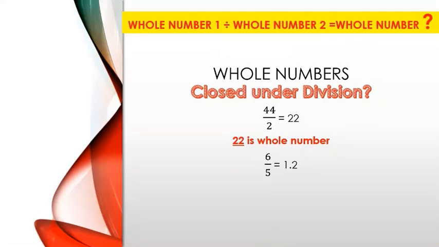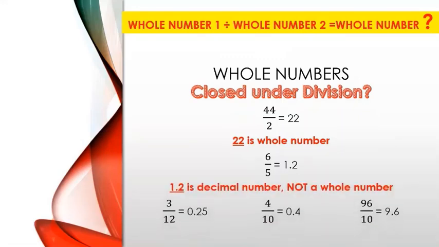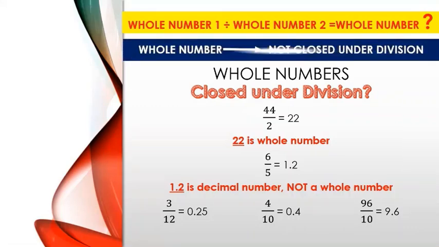If we divide 6 by 5, we will get the answer as a decimal, which is not a whole number. Similarly, examples such as 3 divided by 12, 4 divided by 10, and 96 divided by 10 will result in decimal numbers, not whole numbers. Hence, we say that whole numbers are not closed under division.